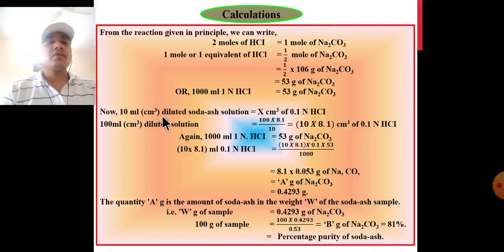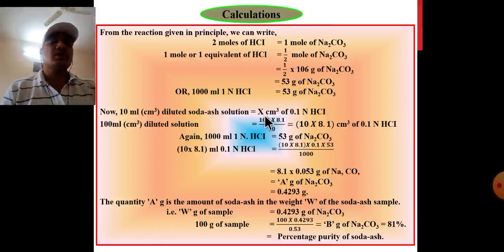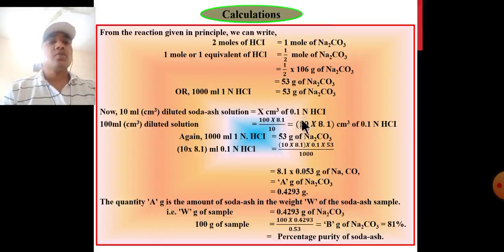Now 10 cm cube of diluted soda ash solution is equal to x cm cube of 0.1 normal HCl. 100 ml or cm cube of diluted solution is equal to 100 into 8.1 upon 10, is equal to 10 into 8.1 cm cube of 0.1 normal HCl. Again, 1000 ml of 1 normal HCl is equal to 53 gram of sodium carbonate.